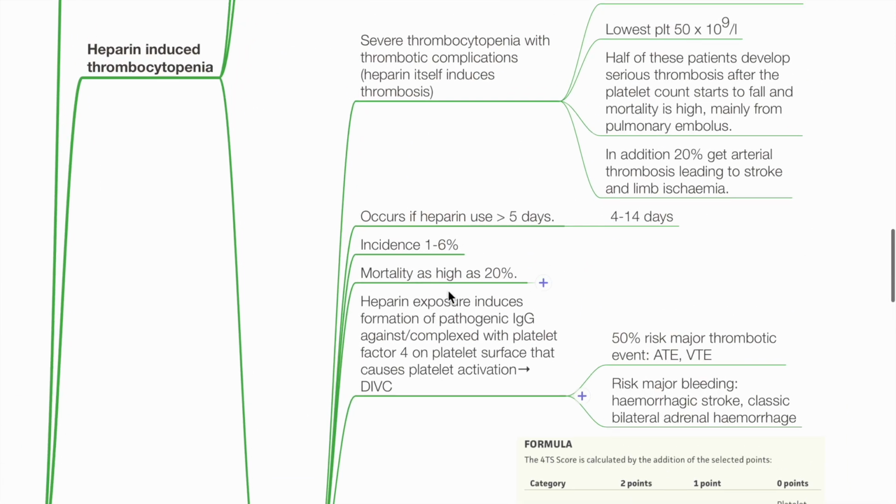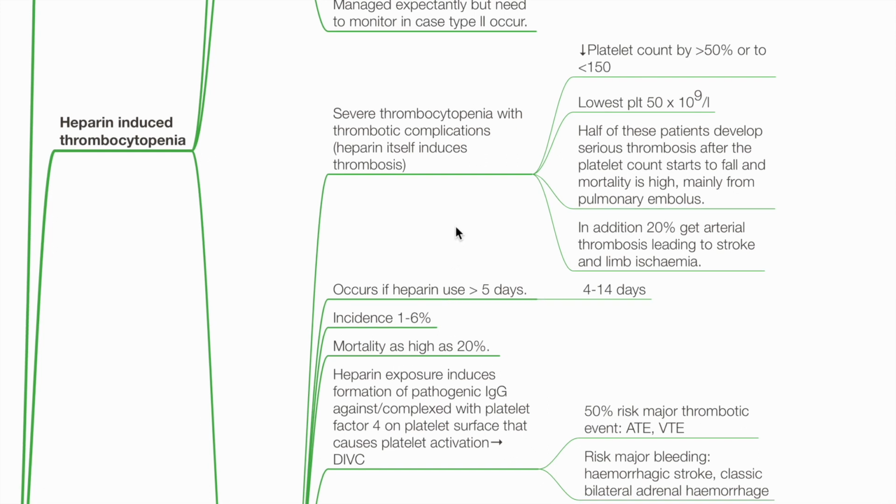Type 2 HIT. There is severe thrombocytopenia with thrombotic complications. Platelet count reduces by more than 50% or reduces to a lowest of 50 times 10 to the power of 9 per liter. Half of these patients develop serious thrombosis after the platelet count starts to fall. Mortality is high, mainly from pulmonary embolus. In addition, 20% get arterial thrombosis, leading to stroke and limb ischemia.